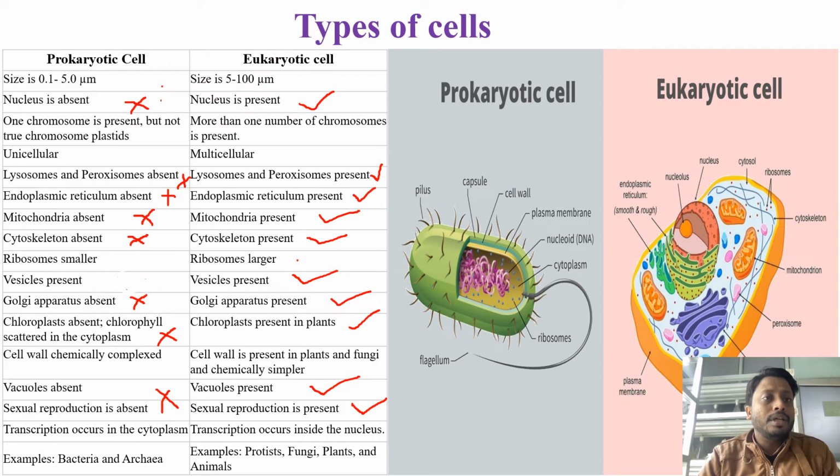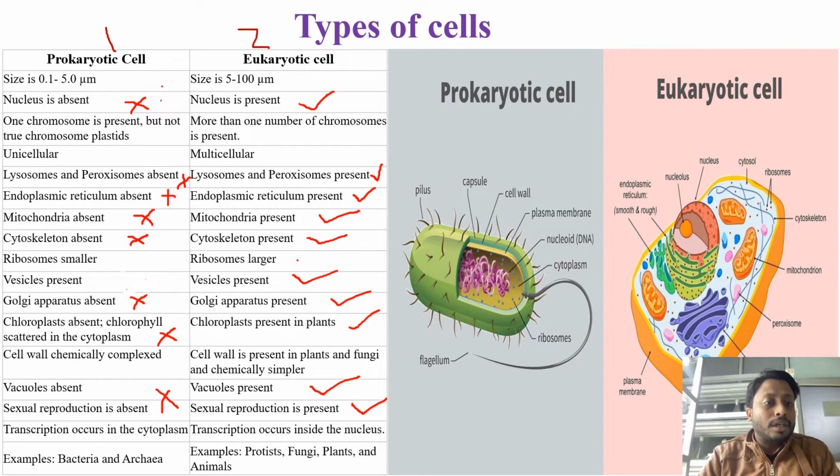Types of cells. Generally, there are two types of cells: prokaryotic cells and eukaryotic cells. Unicellular organisms are considered as prokaryotic cells, whereas multicellular organisms are considered as eukaryotic cells. The size of prokaryotic cells ranges from 0.1 to 5 micrometres, while the eukaryotic cell ranges from 5 to 100 micrometres. Cell organelles like nucleus, mitochondria, cytoskeleton, Golgi apparatus, vacuoles, sexual reproduction are absent in prokaryotic cells, whereas these cell organelles are present in eukaryotic cells.